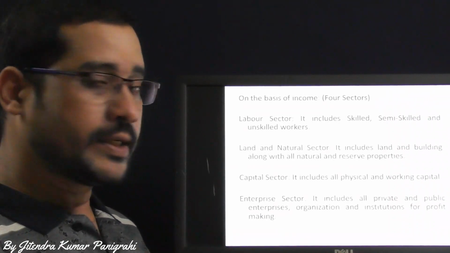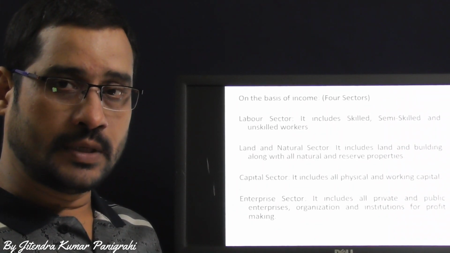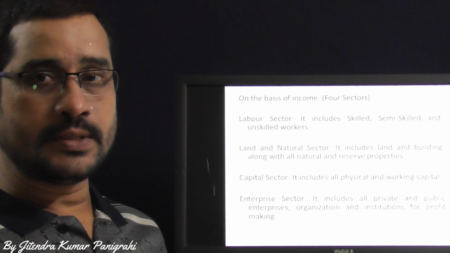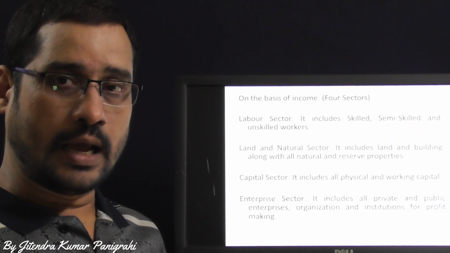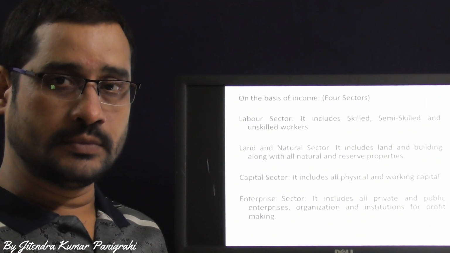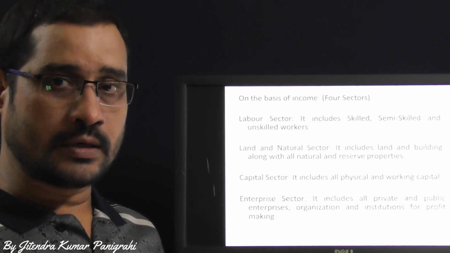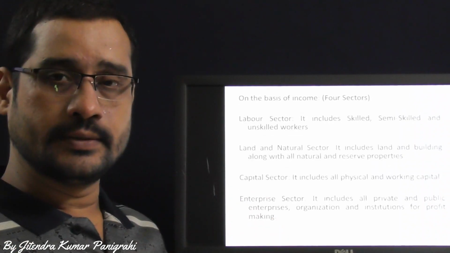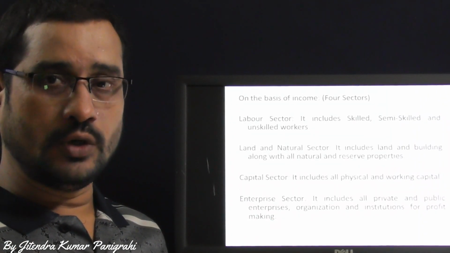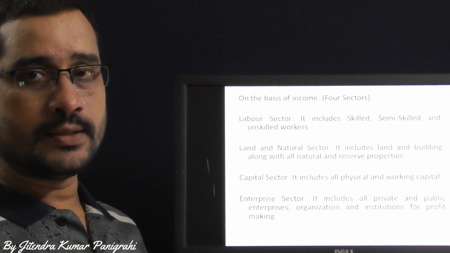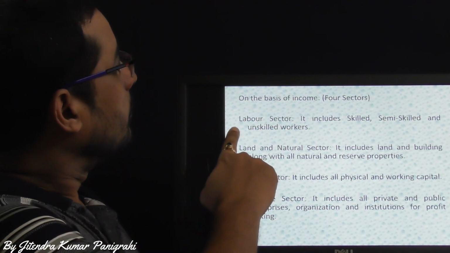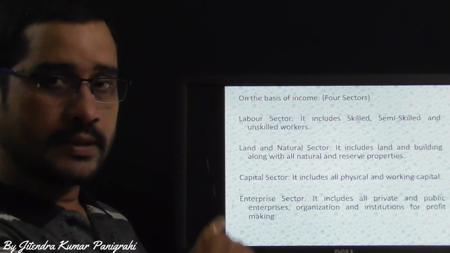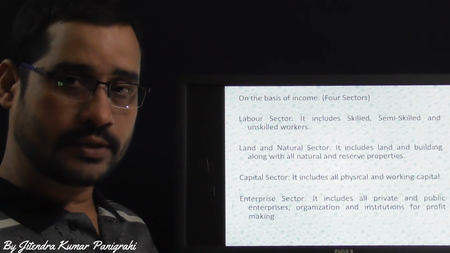Now, the fourth sector is known as the enterprise sector. There are a number of enterprises operating in the economy, starting from the public sector and the private sector. Both enterprises are included in this income group. So altogether there are four sectors in the income. One is the labor sector. Second one is the land and natural sector.